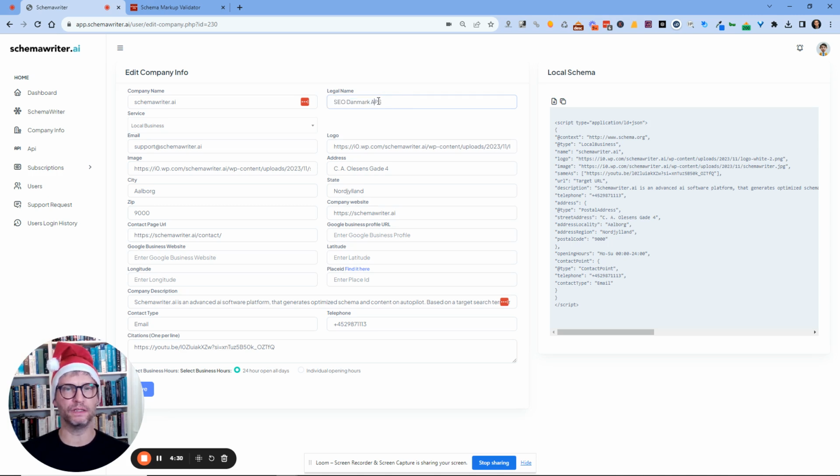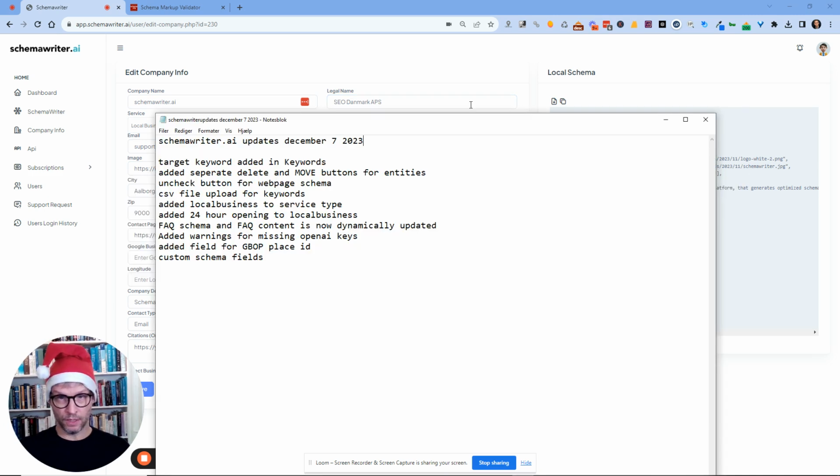So in the legal name field, if you are from the United States, you will write the corporation name, LLC or whatever it is that you call it over there. So just so that you know the difference between the company name and the legal name. And legal name is not used right now, but it will be used in the organization schema that is going to be implemented soon.